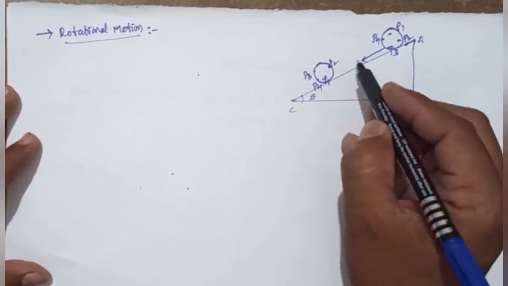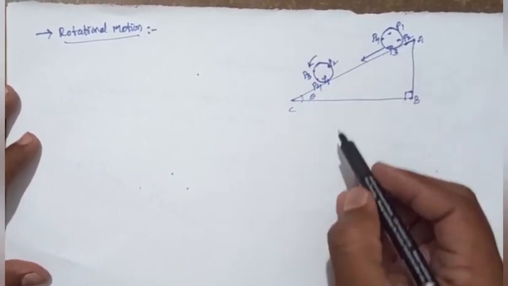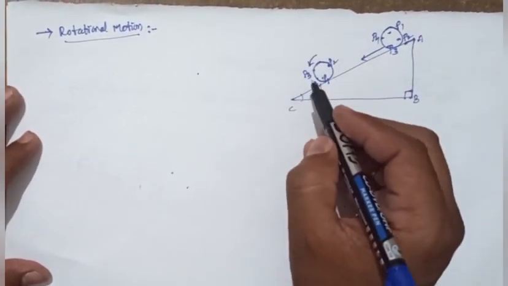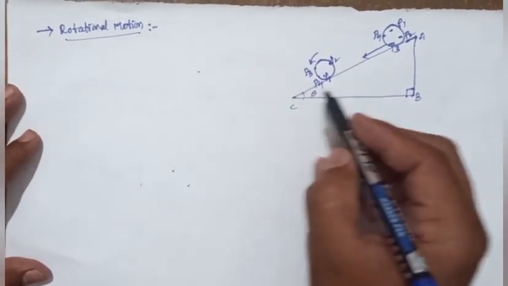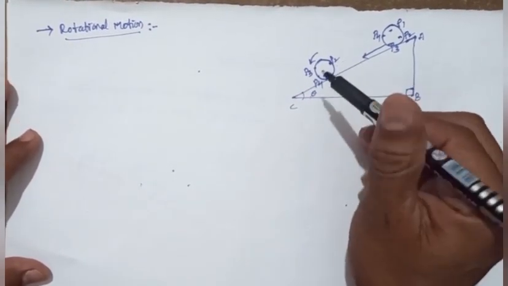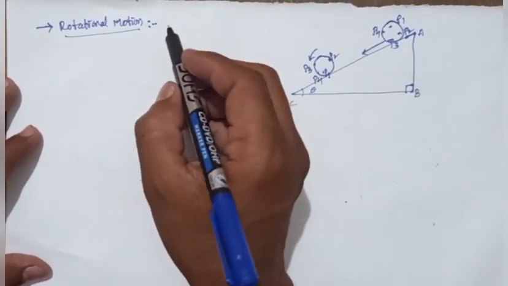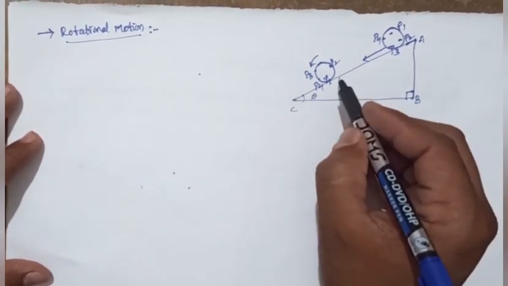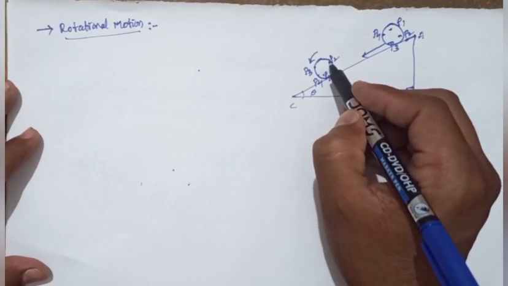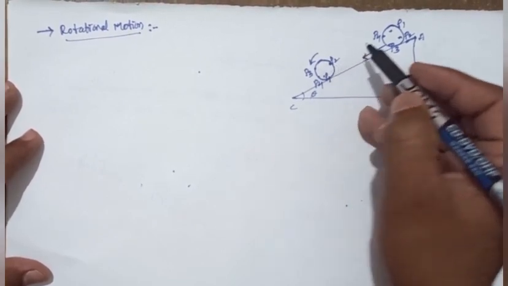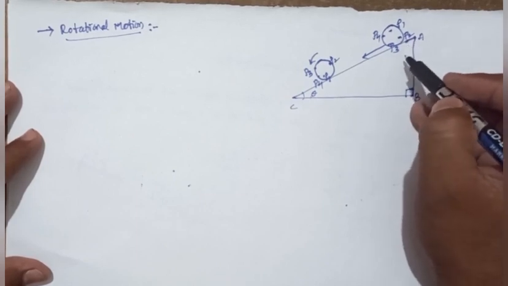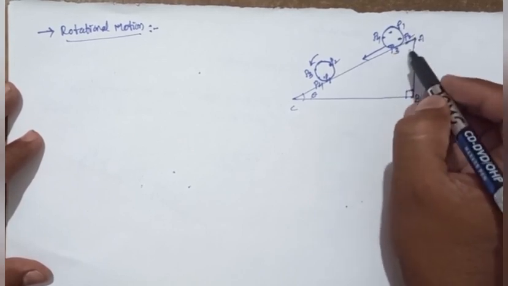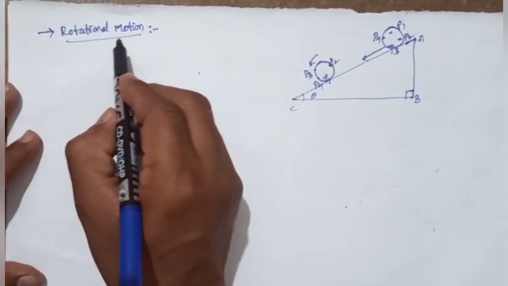The shape changes, the places of the particles change, and also the velocity of the system of particles changes. This is called rotational motion. In rotational motion the linear velocity of the particles changes, and the places of the particles in the rigid body also change.